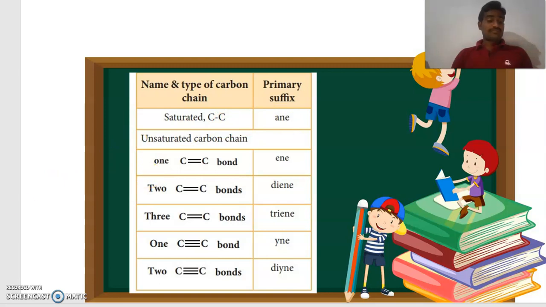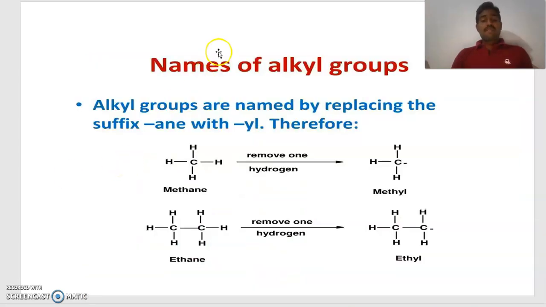Next one. Another important thing is substituents, that is alkyl groups. This is methane, carbon attached to 4 hydrogen atoms. If you remove one of the hydrogens, then it forms methyl.